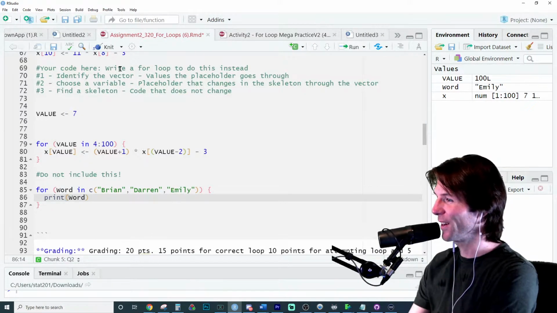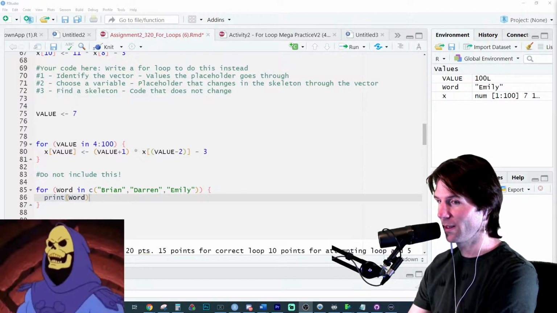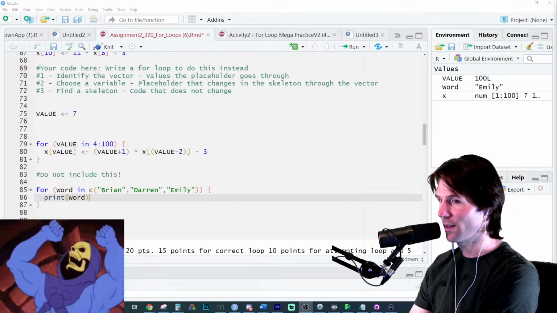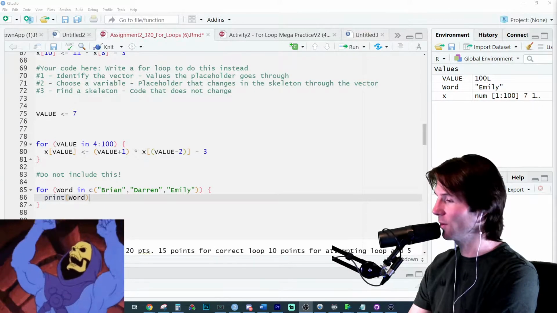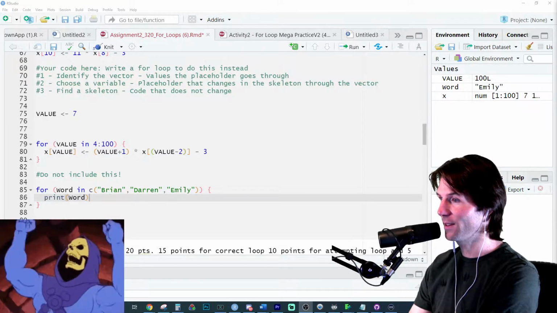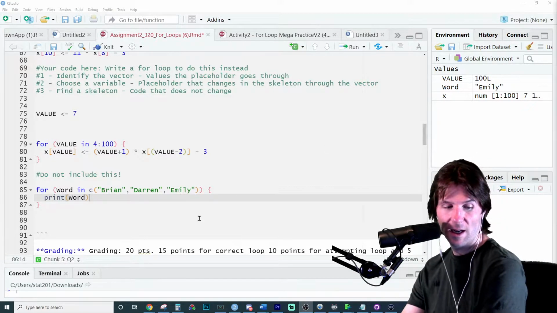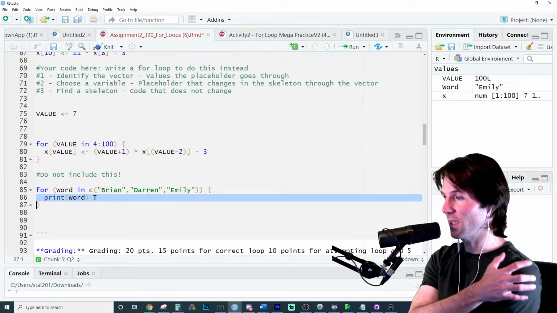Then we'll do a little 201 real quick. The thing that never, ever changes, here's a hint on the screen, is the what? What never changes in your for loop? The thing that never changes is the skeleton. The skeleton never changes, and that's the inside of the for loop. That's the inside right here.